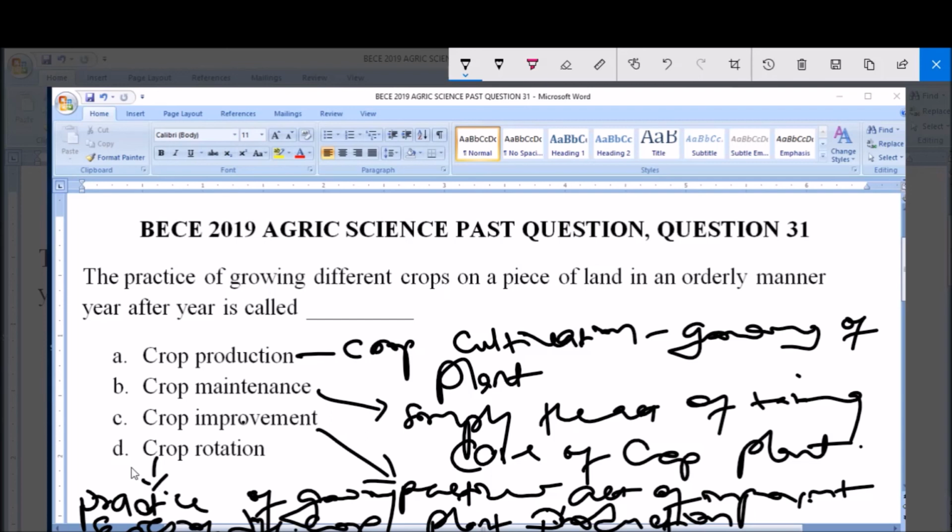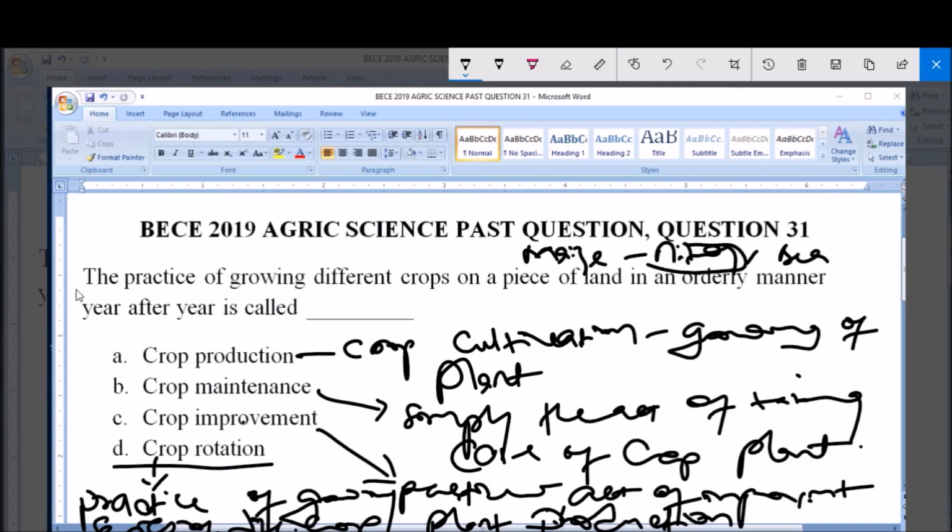So crop rotation is the practice of growing different types of crops in the same area across growing seasons, and this is to ensure that a particular nutrient of the soil is not exhausted. Now take for instance, maybe this year you plant maize, and we know that maize makes use of nitrogen in the soil. Now the following growing season, what happens? Instead of planting maize, you plant beans, so that this nitrogen won't be used up completely by the maize. So that's the essence of crop rotation.